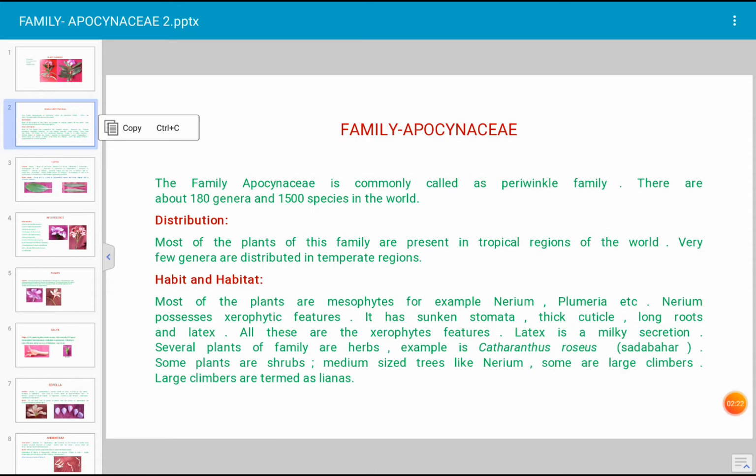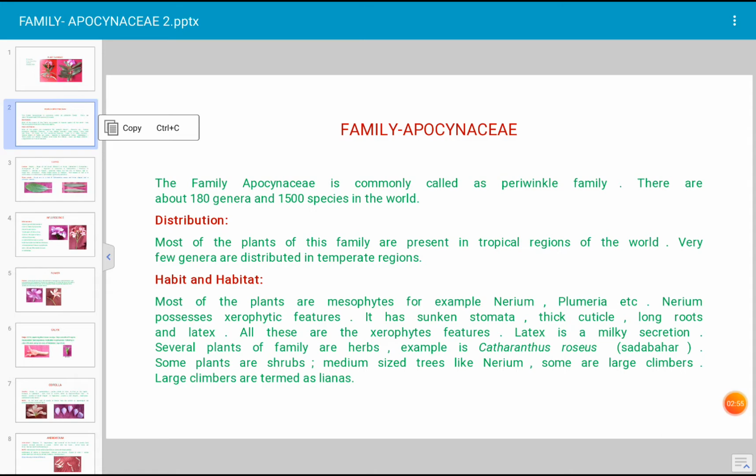Several plants of this family are herbaceous, herbs. Herbaceous plants means very small plants. Most herbs have a green colored stem. They are small in size, branched, and small plants are called herbs. For example, Catharanthus roseus. Its common name is Sadabahar. Sadabahar plant is very common in Aurangabad and everywhere in Marathwada.